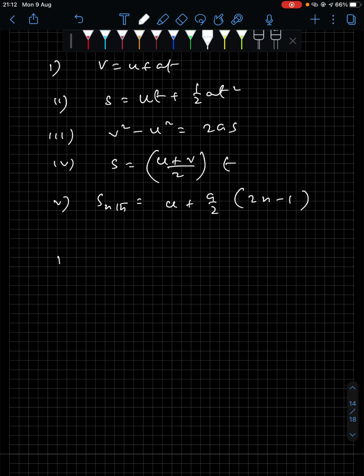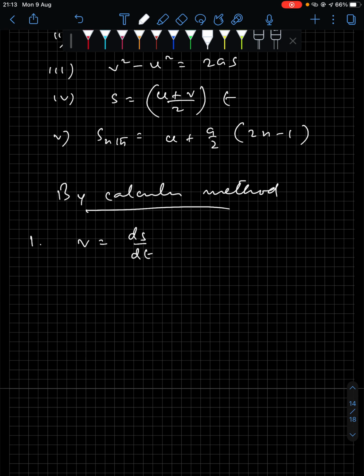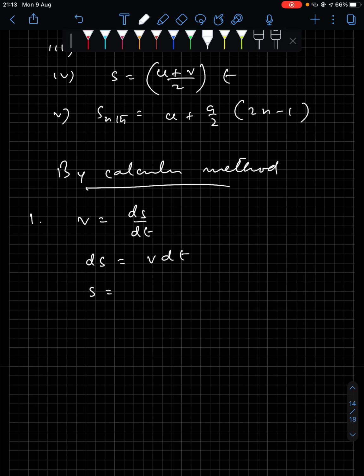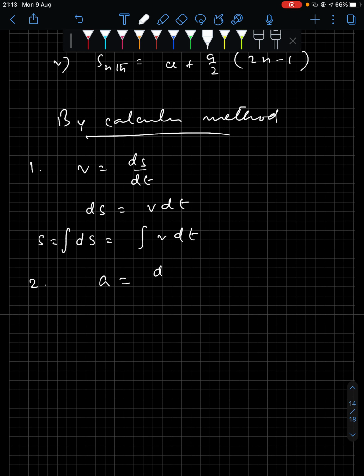Now, by the calculus method we can see some very small mathematics that will help you in some questions. Number 1, v can be written as ds by dt, the instantaneous velocity. Now ds equals v dt. So if you integrate v dt, what do you get? You get the integral of ds, that is s. So s is the integral of ds, and that is the integral of v dt. So the integral of velocity with respect to time will give you distance.